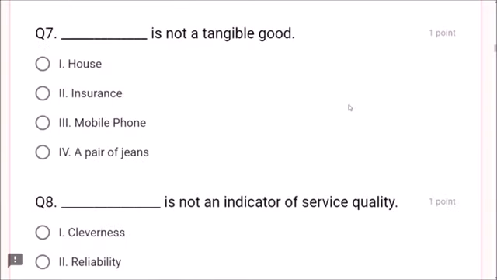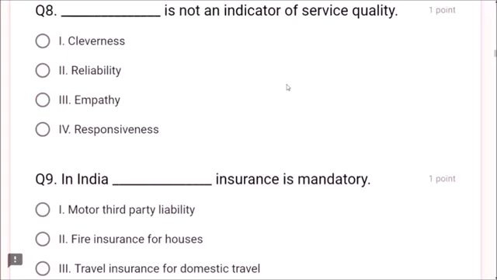Next, question number 7. Dash is not a tangible good. Insurance. Dear friends, tangible means which can be physically seen and touched, and insurance is not tangible because it cannot be seen as physical matter. That is why the answer is 2. Question number 7, option 2 is correct, that is insurance.